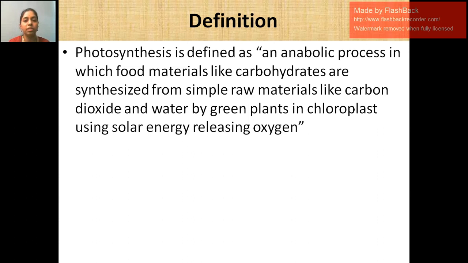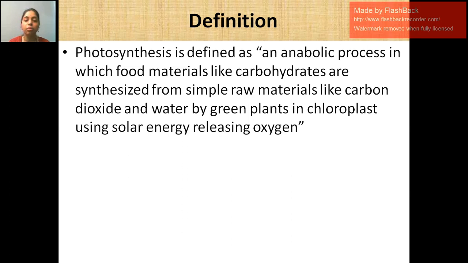Anabolic process is synthesis; photosynthesis is an anabolic process, whereas our respiration is the catabolic process. In the next presentations we'll be discussing the difference between photosynthesis and respiration. I hope you will get more information in coming presentations.